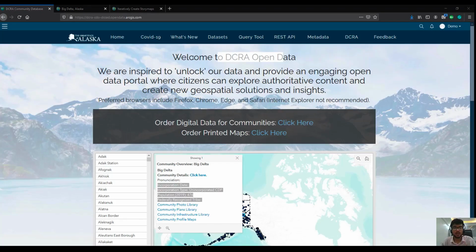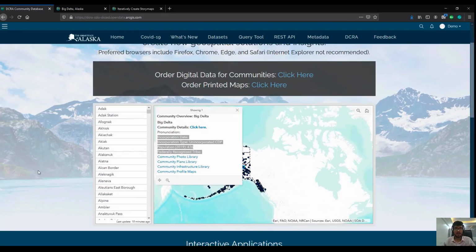Now, let's look at how we can integrate ArcGIS API for Python to iteratively create and update these story maps. Here I'm showing an example of one of our users, Alaska's Division of Community and Regional Affairs in the Department of Commerce. They have an online database which makes information available for dissemination for each one of their 347 communities in which the state's population live. For each community, there is valuable information and a story map link that provides additional information. Let me show you one of the story maps of the Big Delta community in Alaska.